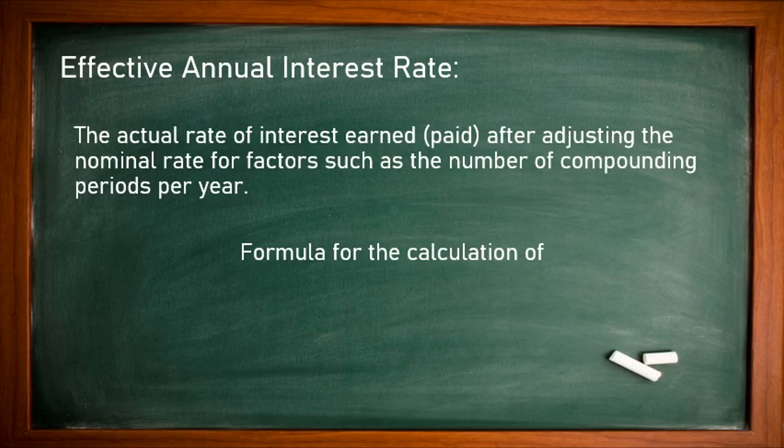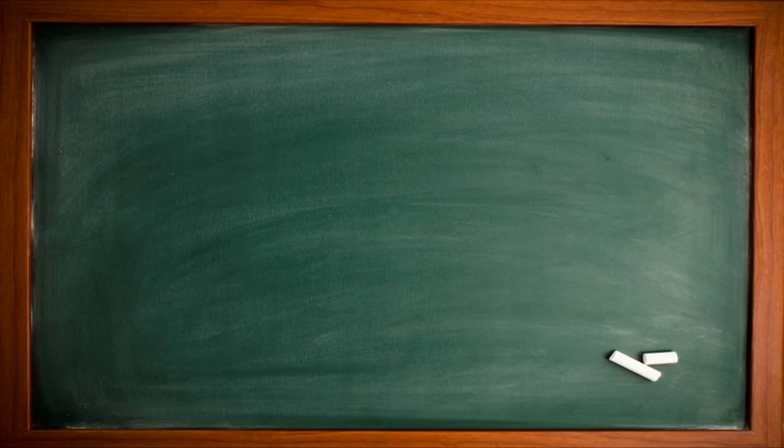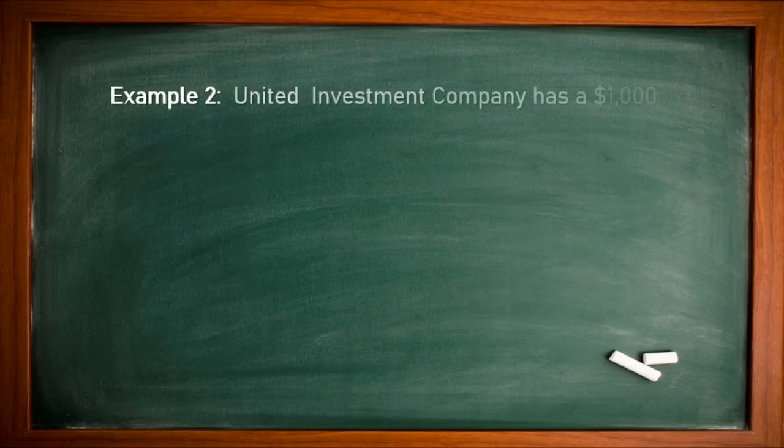So the formula for the calculation of effective annual interest rate is (1 + i/m)^m - 1. This is the formula when we calculate the interest percentage. You will get to know everything in an easy way if you use this formula.